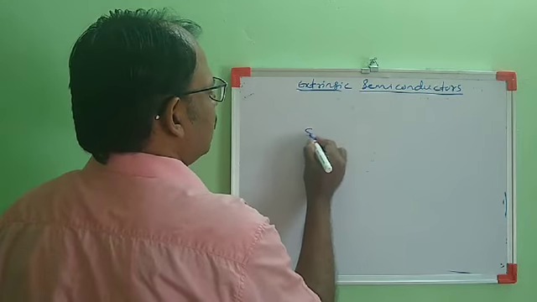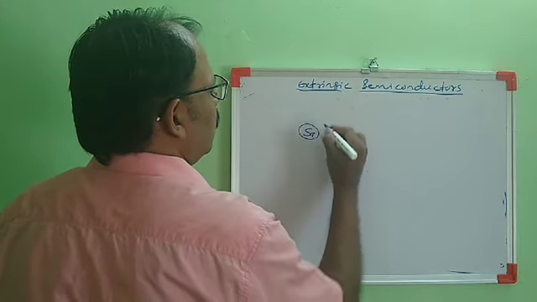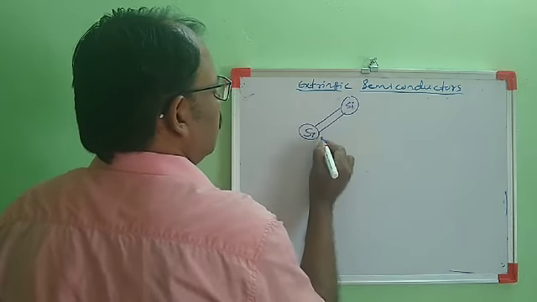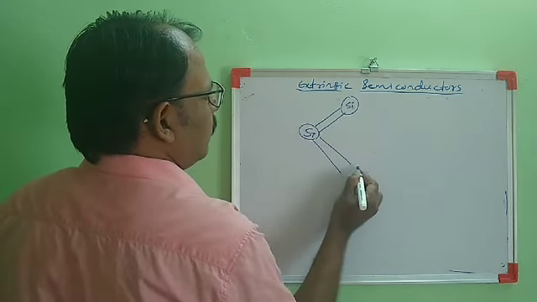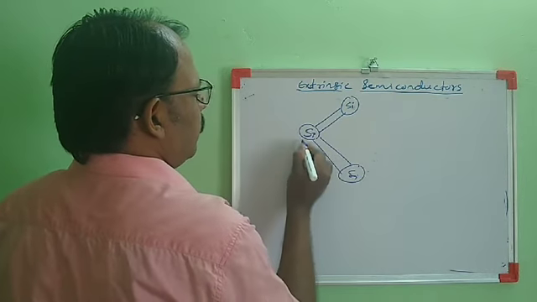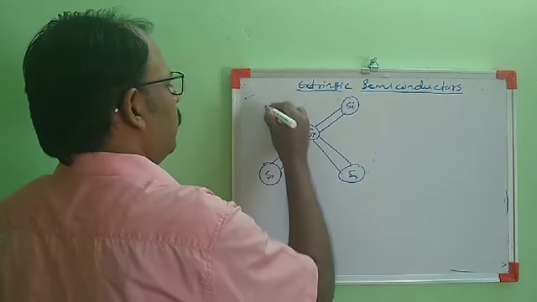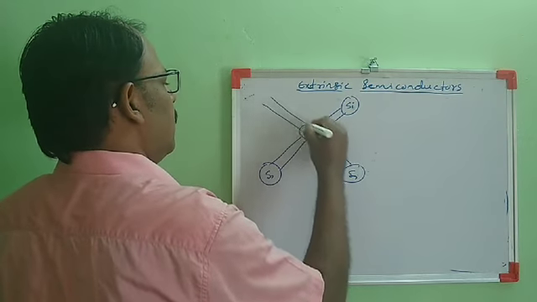Silicon, the valency is 4. So a silicon atom will form covalent bonds with 4 nearby silicon atoms since its valency is 4.